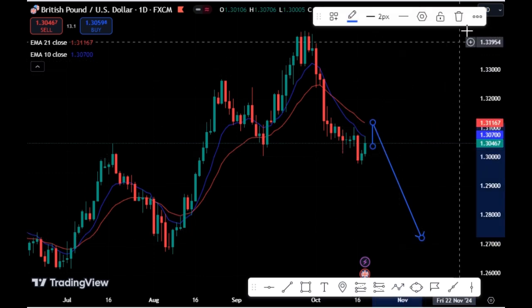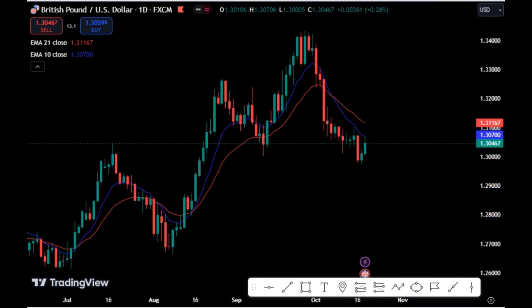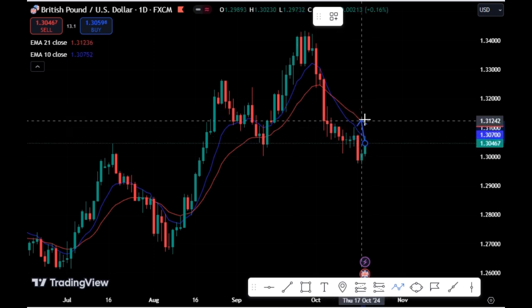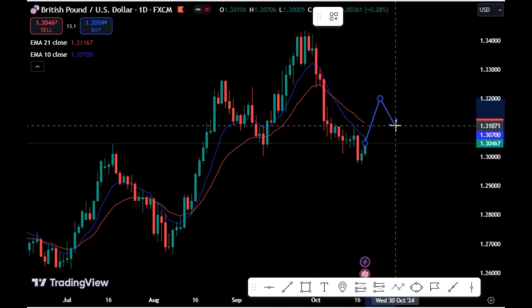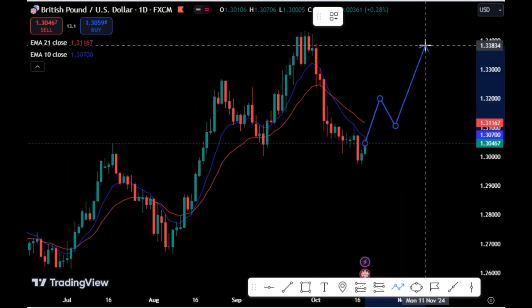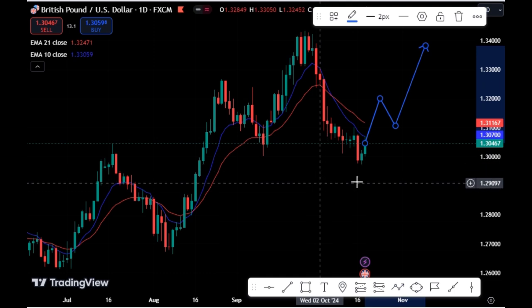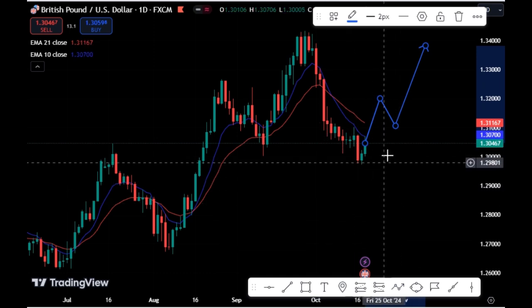So let's look at our scenario for a bullish opportunity. If we're expecting a bullish opportunity for the Great British Pound USD, we expect price to close above this region. Then we'll see a retest before we look at our buying opportunity. So currently now, the Great British Pound USD is on a downtrend scenario.